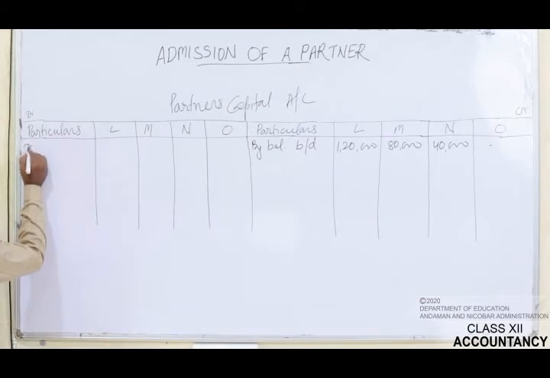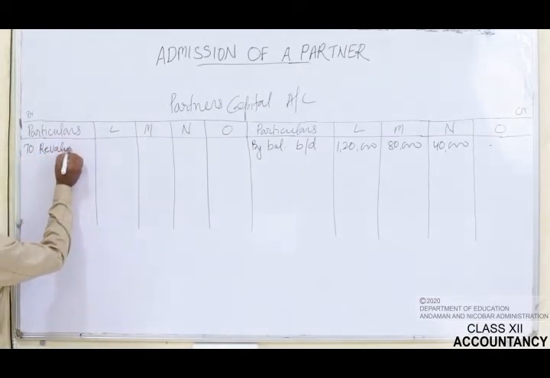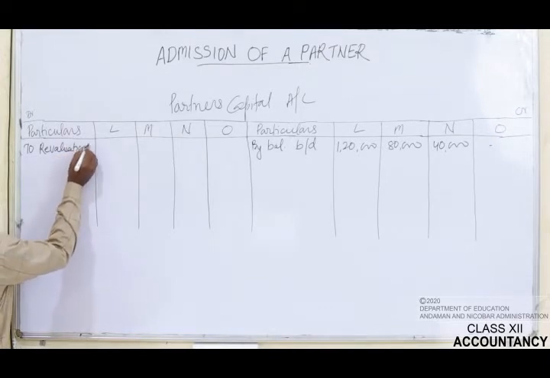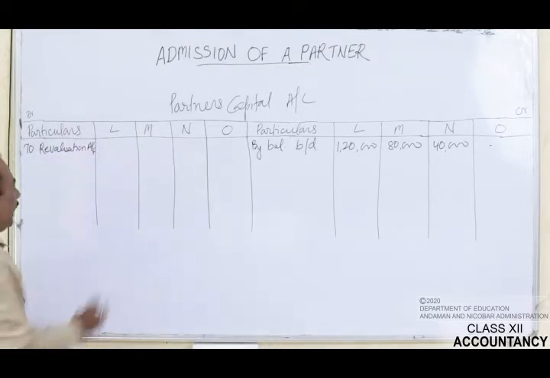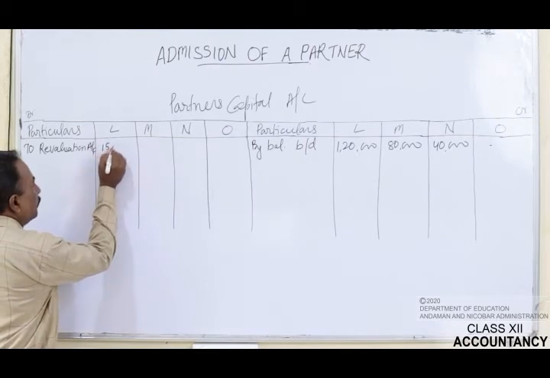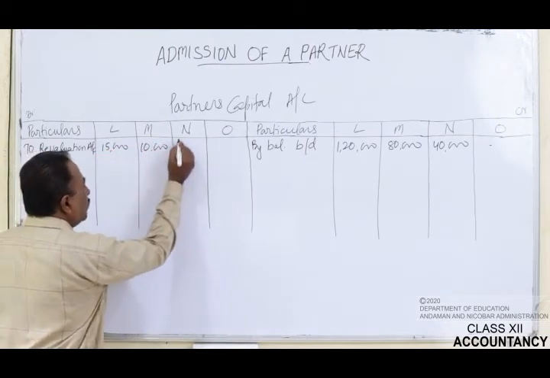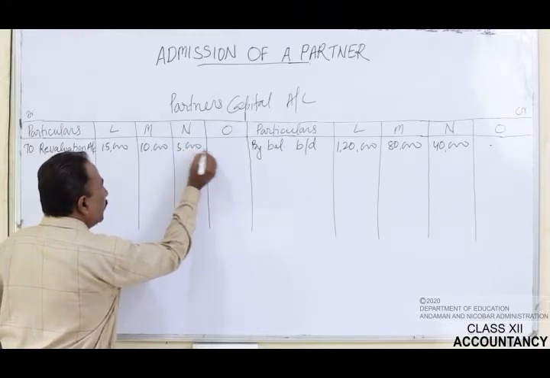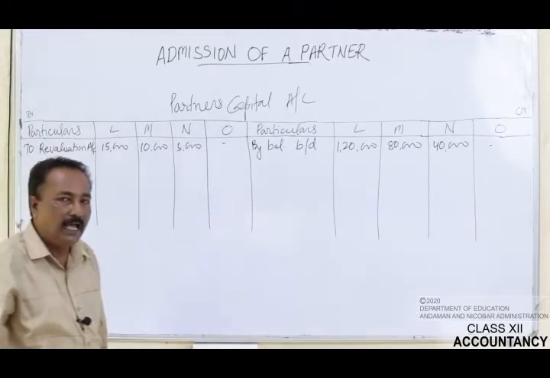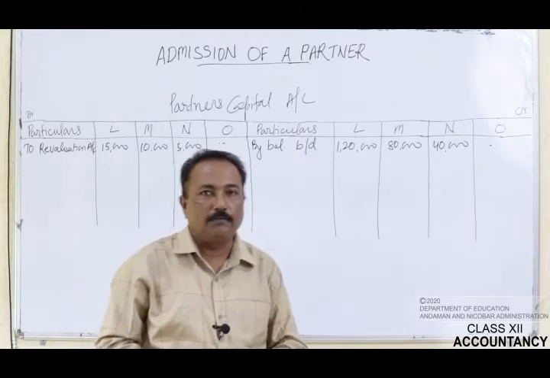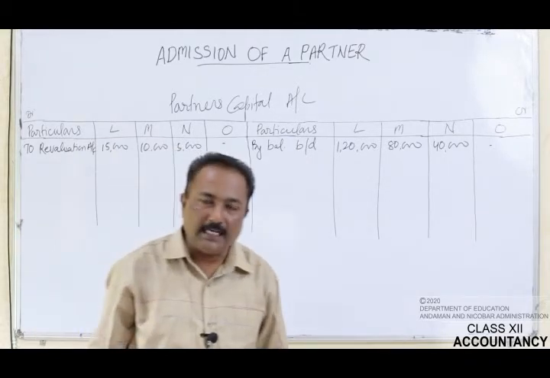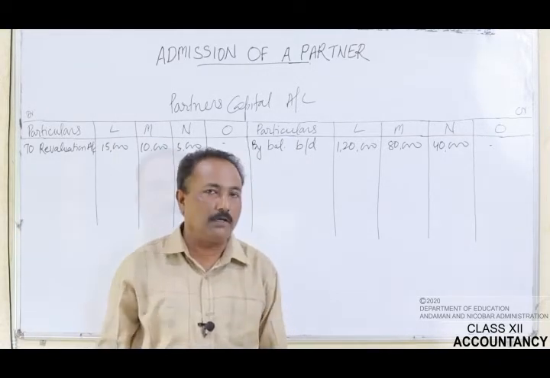What will you write? We will write down here as to revaluation account. L was rupees 15,000, M was rupees 10,000 and N was rupees 5,000. So we have recorded such a loss which we have noted in the revaluation account.